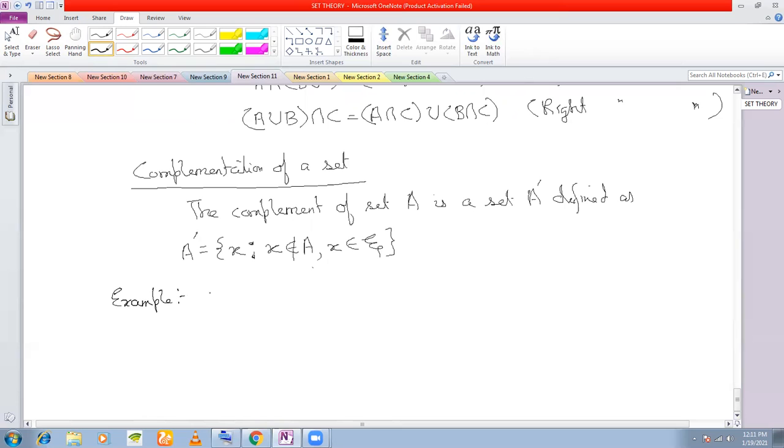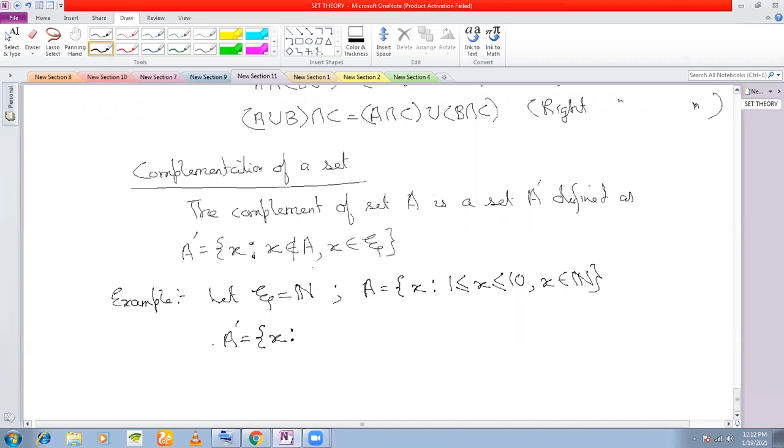Very simple example. Let us define the universal set to be the set of natural numbers. And let us define the set A, in set builder form, as x such that x lies between 1 and 10, x belongs to N. And what should be A complement? Can you tell me in set builder notation?